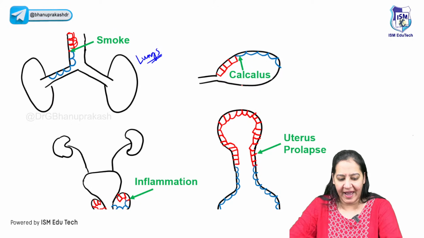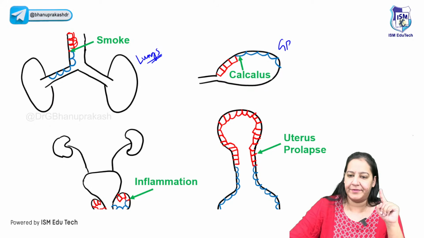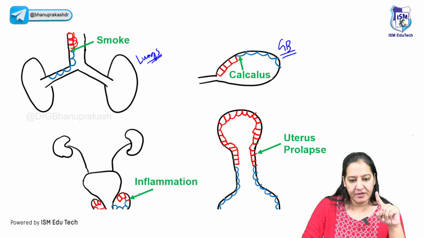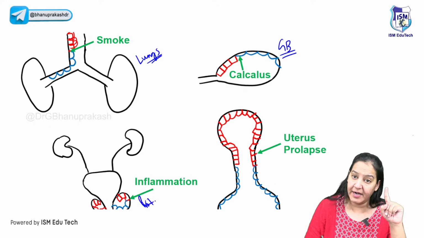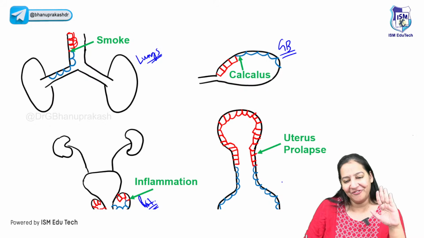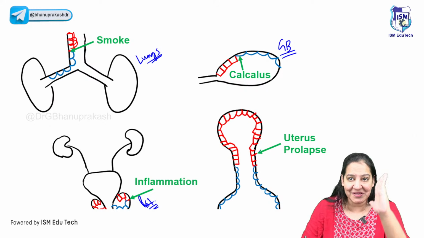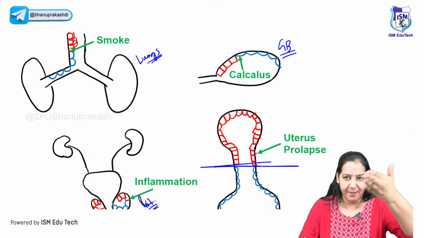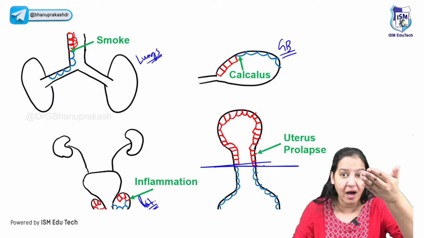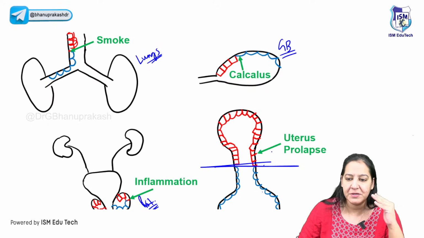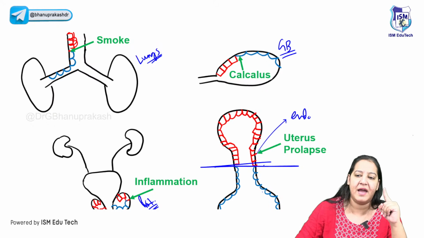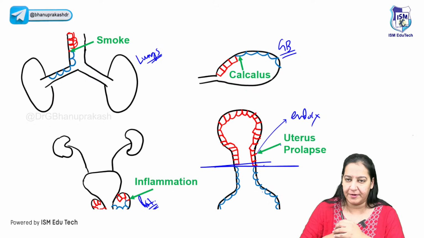Right. The second organ I can see here is the gallbladder. It's also columnar epithelia. The third organ I can see is the prostate. It's also columnar epithelia. And the fourth organ I can see is the endocervix. The cervix has two types of epithelia. Endocervix is columnar and ectocervix is squamous. So I'm talking about endocervix. It's also columnar. Right.